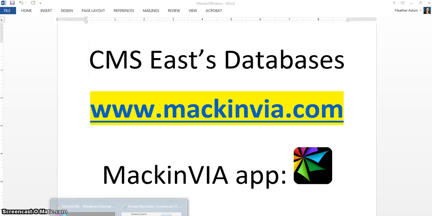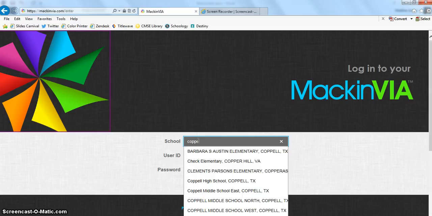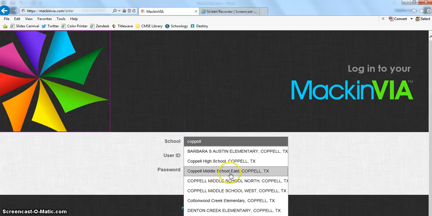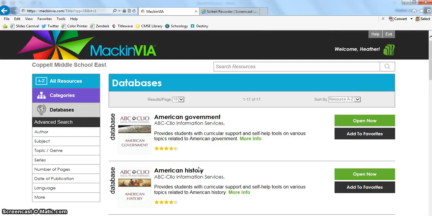Well, let's go to the website, macinvia.com. When you open the app, you'll see this screen as well. The first thing I need to do is type Coppell in the school box. And then I'm going to select Coppell Middle School East. My username is just my school username. Yours will have 3 letters and 4 numbers. And then my password is just my normal school password. And once I log in to Macinvia, I can see a list of all 17 of our databases.